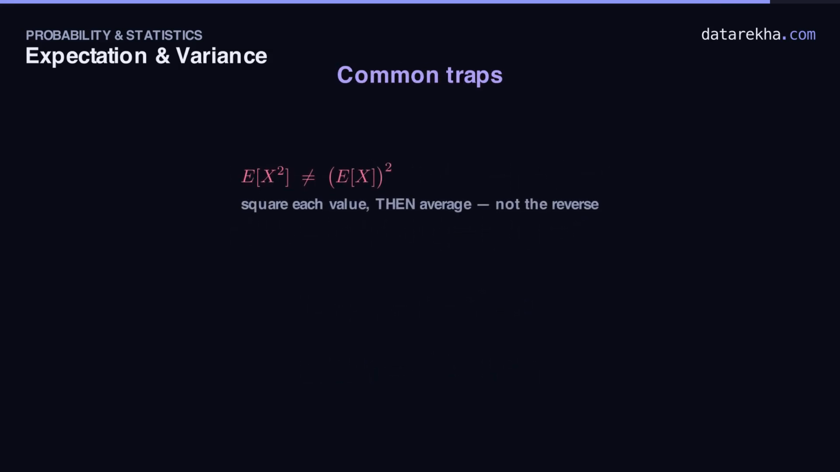Trap 1, and by far the most common, confusing E of X squared with the square of E of X. One squares then averages. The other averages then squares. They match only when the variance is 0. Trap 2. Squaring the wrong thing. The square lands on X minus mu, the deviation, never on the probability. The probability is just the weight.